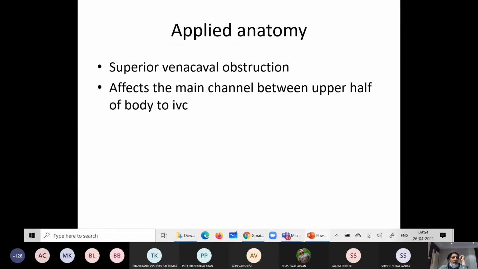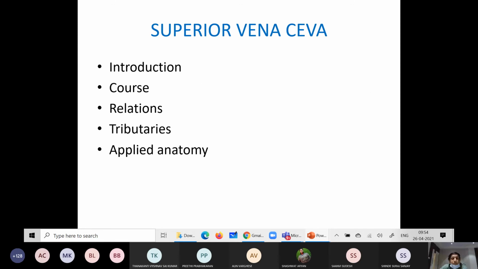Applied anatomy. Here some obstruction, superior vena cava obstruction, affects the main channel between the upper half of the body and the inferior vena cava. So here also some obstruction will be there. Now, one more important structure we have to cover today, the superior vena cava. I will tell briefly: introduction, its course, relations, tributaries and applied anatomy.